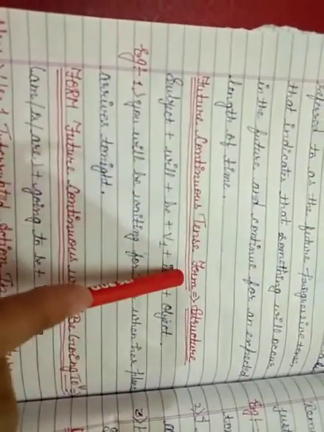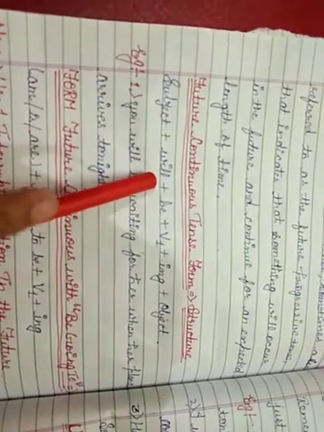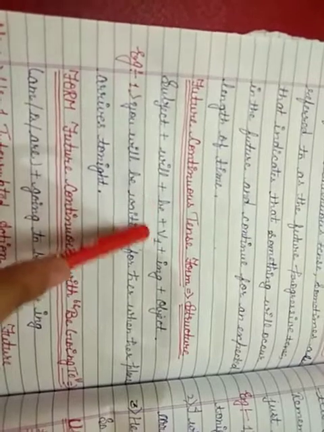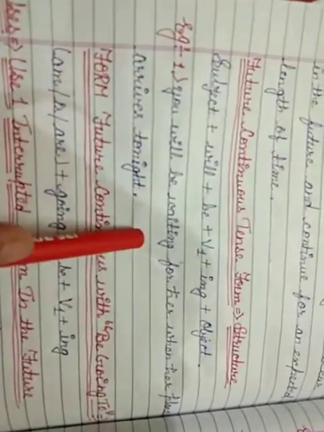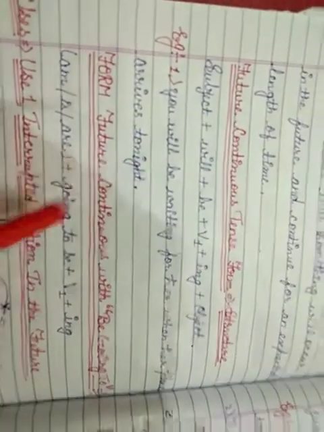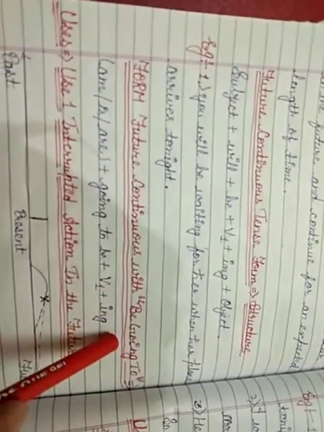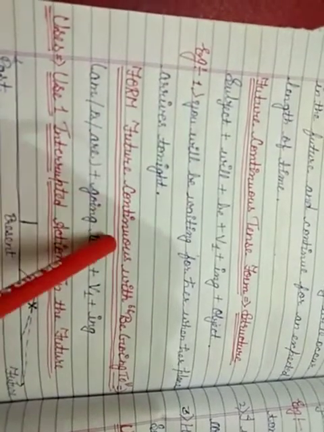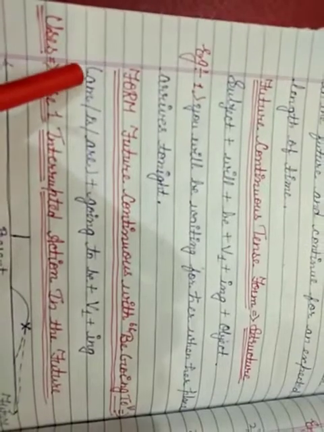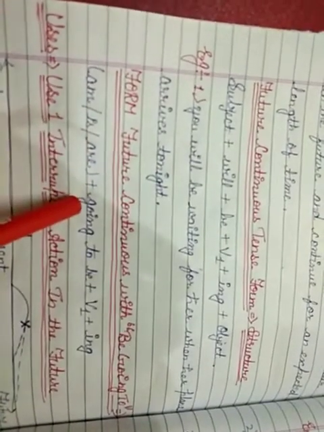Structure of future continuous tense: subject, then will, then be, then verb first form plus ing, and object. Look, here is one example: You will be waiting for her when her plane arrives tonight. Now, students, as we have discussed in the future indefinite, be going to, the same form of be going to is also used in future continuous, and its form is am, is, or are, plus going to be, plus verb first form plus ing.